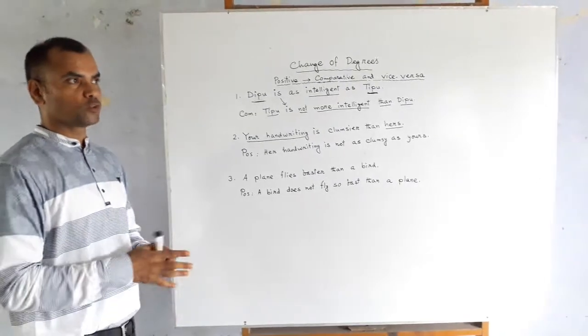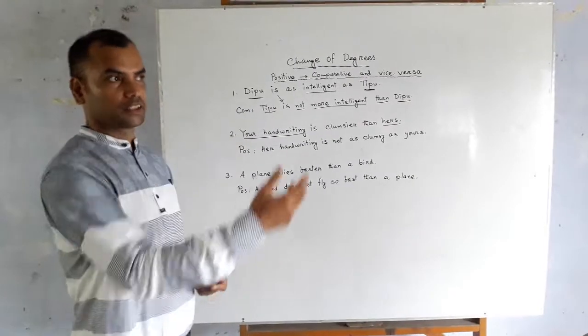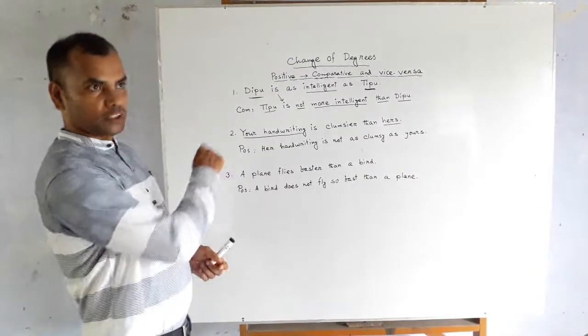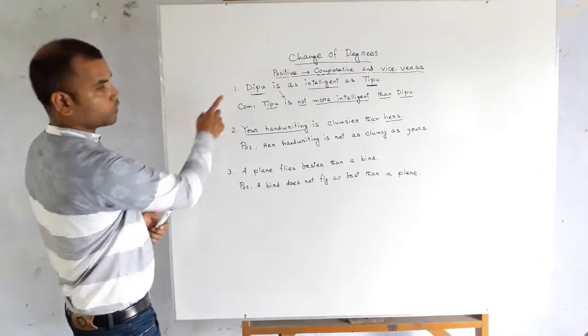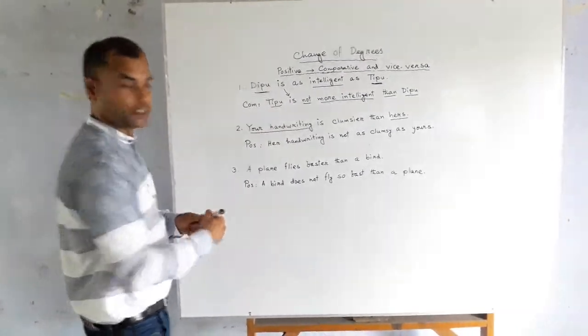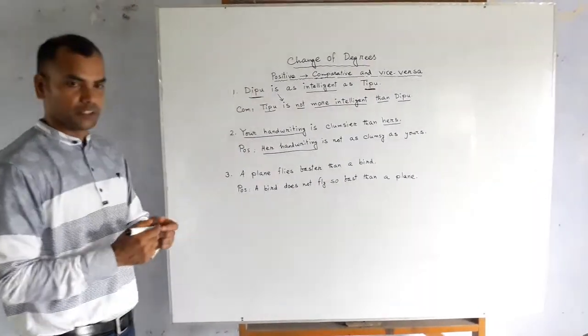So here we also find two sides. The first side is your handwriting, the last side is her handwriting. Now as I previously told you, our last side will come at the very beginning. So her handwriting has come here at the very beginning.